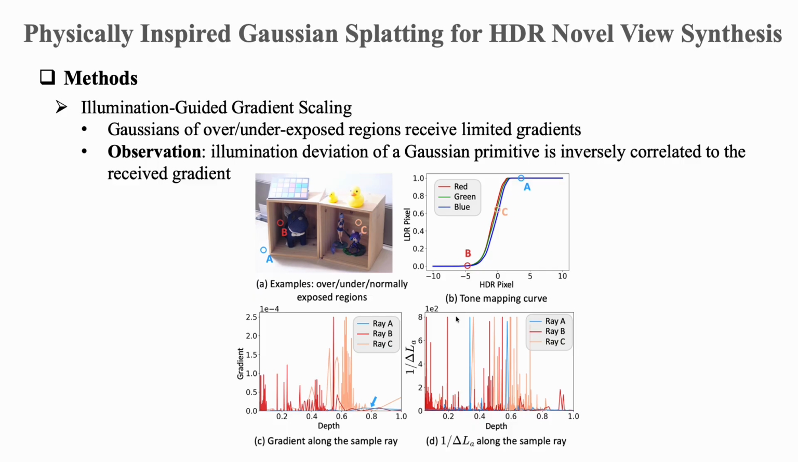We observed that this problem is related to the illumination deviation. When the illumination of a Gaussian deviates more from the normal range, the gradient it receives tends to be smaller. In other words, the regions with stronger illumination deviation are more likely to suffer from weaker gradients.